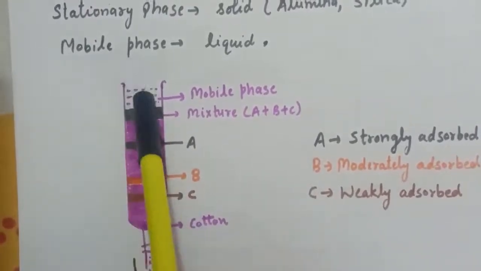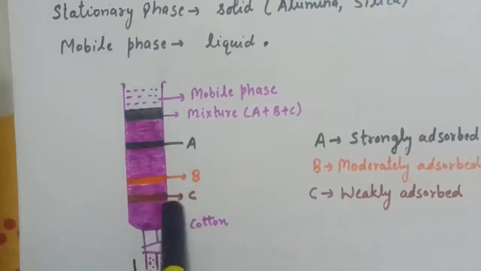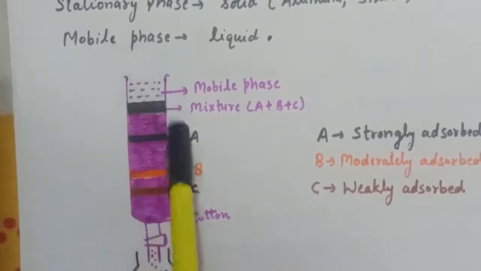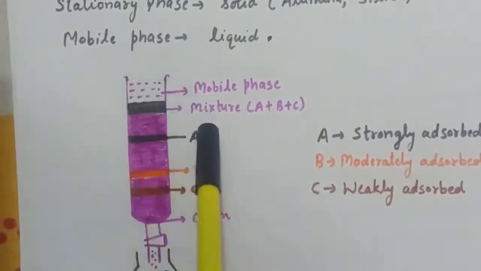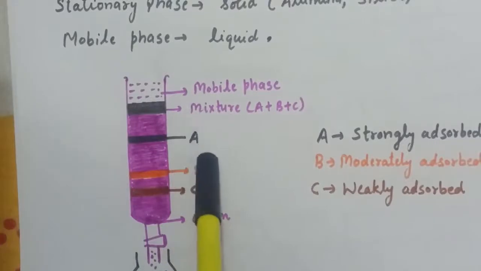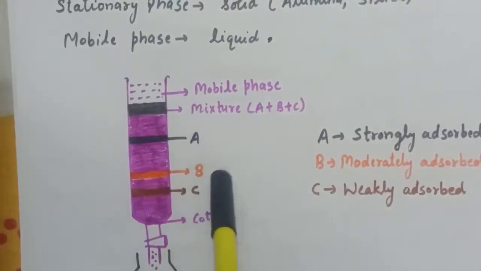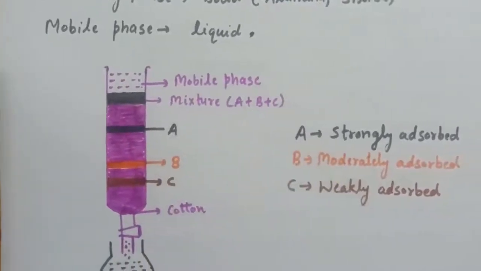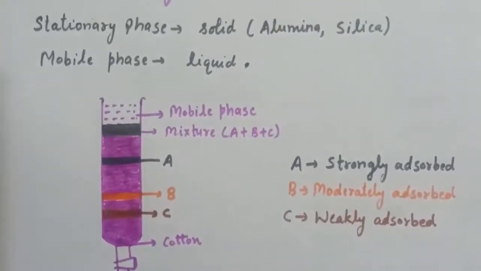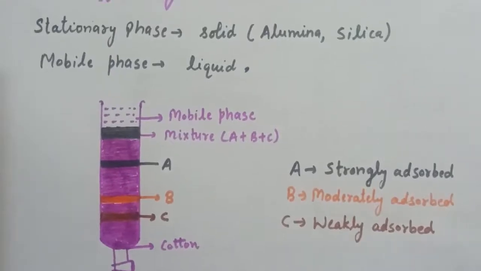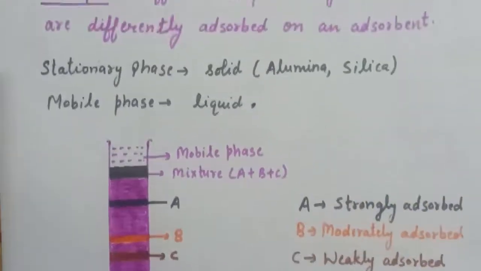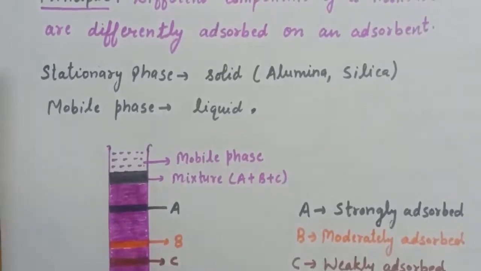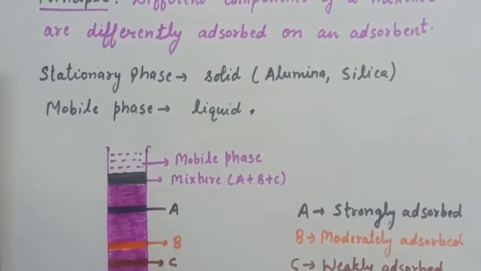Now from here we add our liquid solvent. First of all we can collect our C component. Similarly, after adding more liquid we can collect B, and in the end we can collect our A. So in this way we can collect our A, B, C components separately. So this chromatographic method is used for the purification and for the separation of components from a mixture, and this depends on the adsorption power. So these are the purification methods by which we can purify our crude metal.